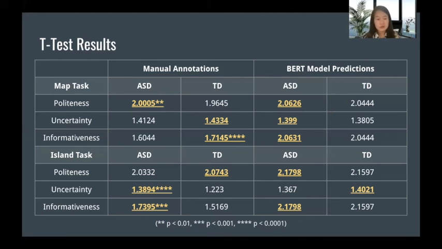So the BERT predictions here only capture the group differences for some features. Specifically, I want to highlight the math task, the politeness feature, and also in the island task, the informativeness feature. Two other quick notes are that the BERT model predictions didn't capture statistically significant differences, which means a lower p-value. And also the model didn't capture the variance between the tasks. So these are the two points that we wanted to explore more in our future research.